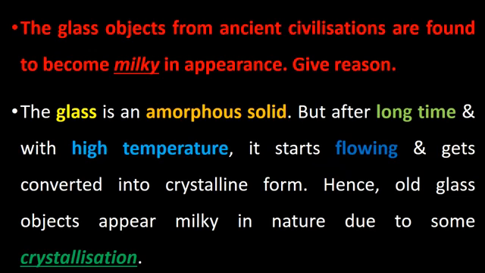Okay, there will be one give reason question in the exam: the glass objects from ancient civilizations are found to become milky in appearance. Give reason. Glass, as we all know, is an amorphous solid, but after a long time, that means as time passes and as the temperature increases, it starts flowing and gets converted into crystalline form. Hence, old glass objects appear milky in nature due to some kind of crystallization process. Thank you.